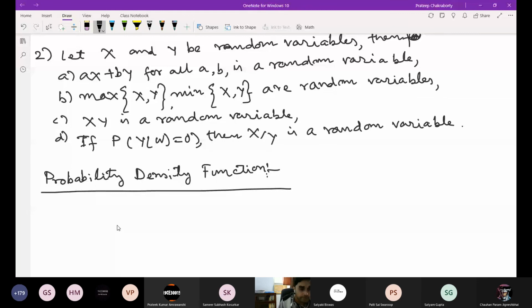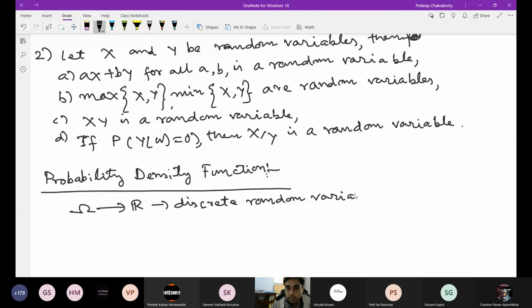Okay, so we defined, right? This is a function from omega, so this was a random variable, a discrete random variable. Many times we have mentioned this, the possible values are either finite or countably infinite, and these are all events.